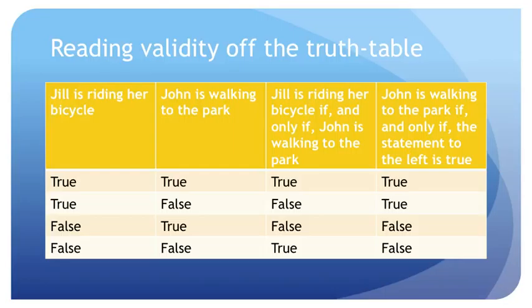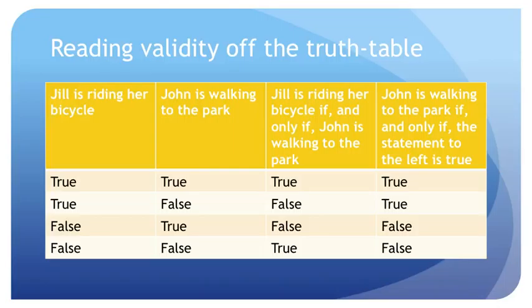Well, the truth table for that is going to be as follows. It's going to be true whenever it's true that John is walking to the park and it's also true that Jill is riding her bicycle if and only if John is walking to the park. It's also going to be true whenever it's false that John is walking to the park and it's false that Jill is riding her bicycle if and only if John is walking to the park.